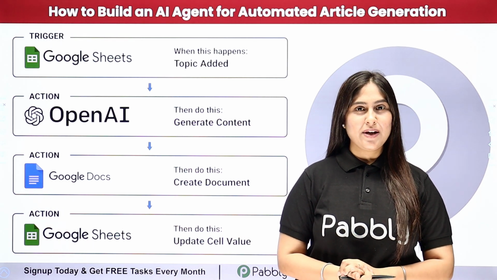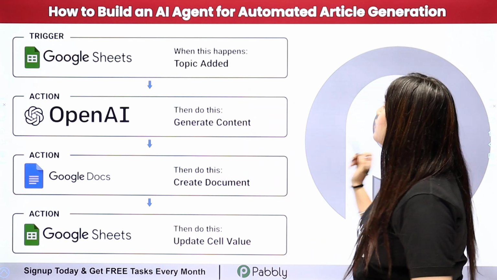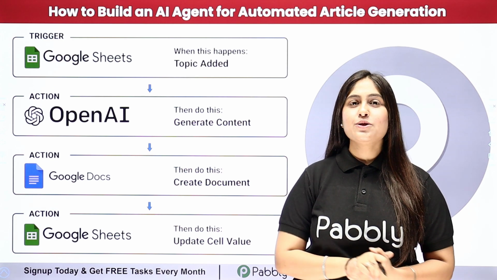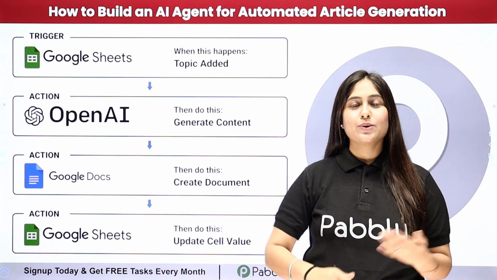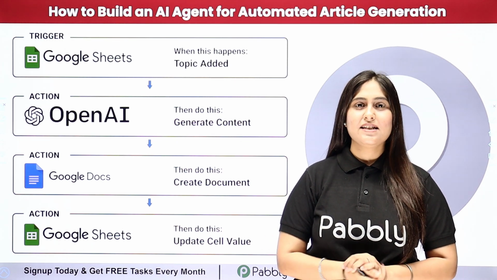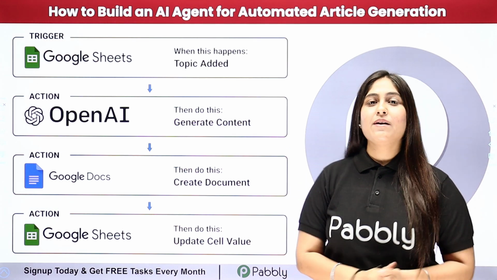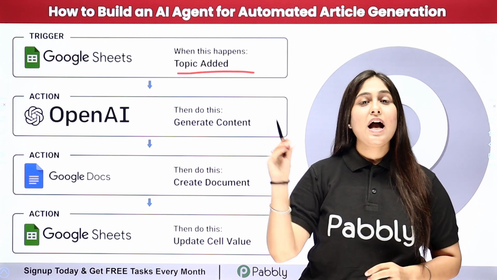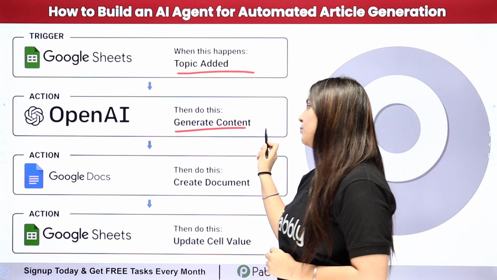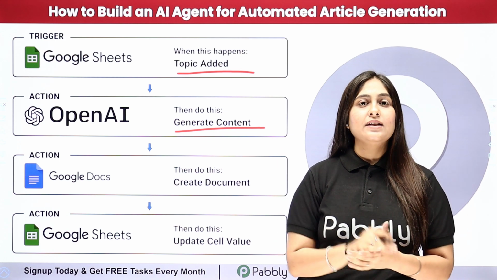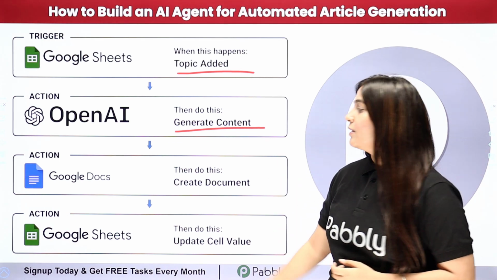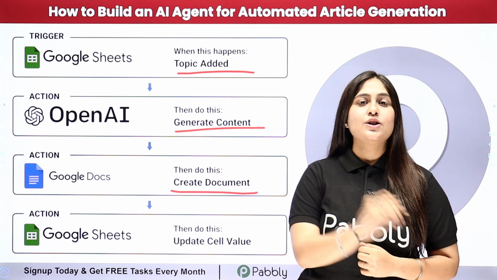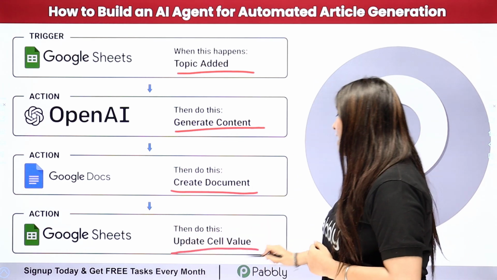In this video we are going to understand how to build an AI agent for automated article generation. As a content manager, I need to generate new articles on different topics to keep my audience engaged on our website. My objective is that whenever I add a new topic in my Google Sheets, then automatically using the topic, I want to generate content using OpenAI. After that, I want that content to be added in my Google Docs as a new document, and then I want to add that document link in my Google Sheets as well.